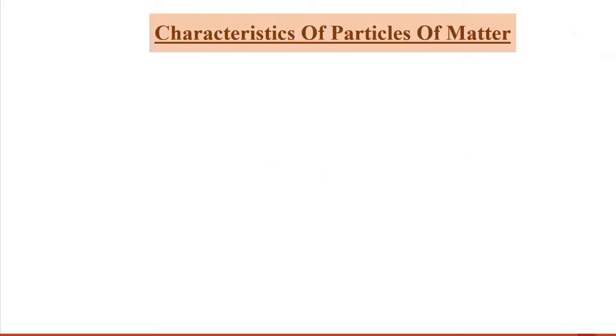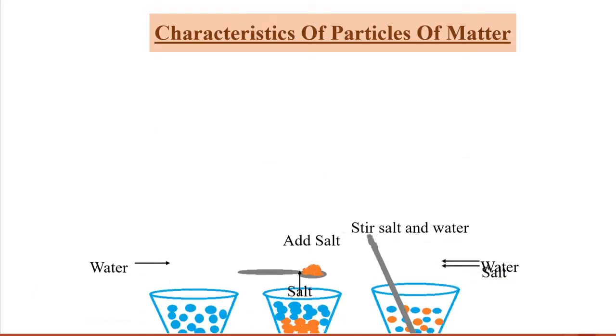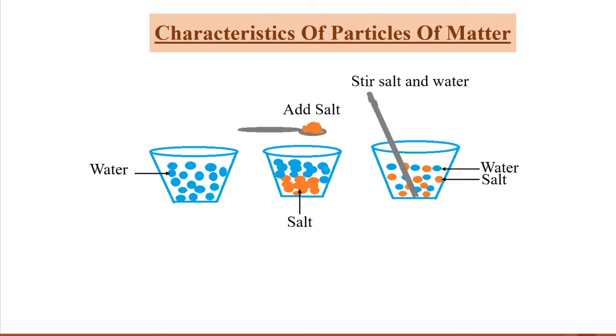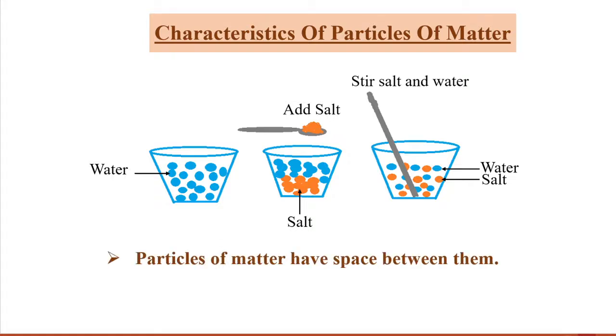Now, again we will take our salt and water experiment in which salt completely dissolved in water because the particles of water and salt have spaces between them. The particles of salt sit between the particles of water. That means particles of water as well as salt have spaces between them. That's why they dissolve completely.